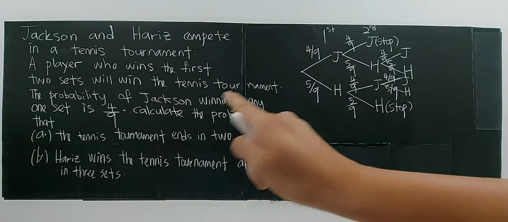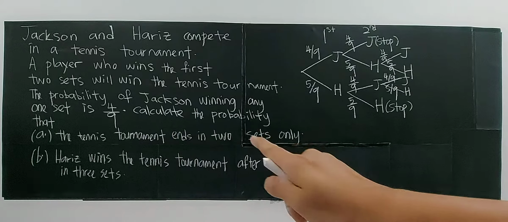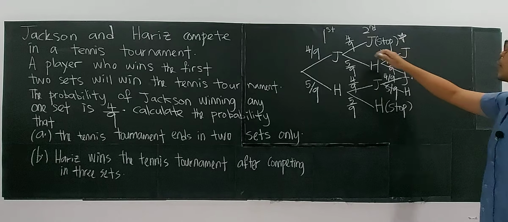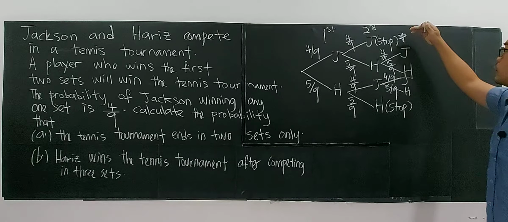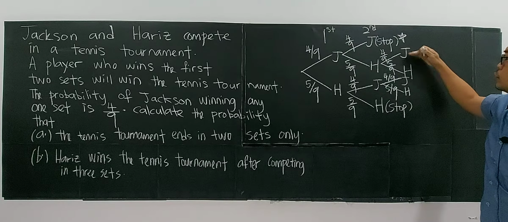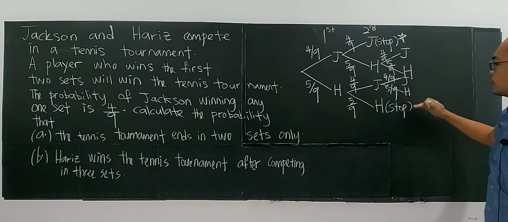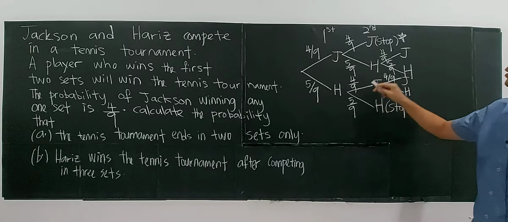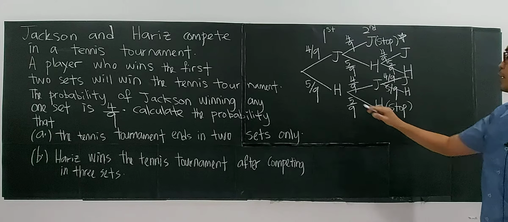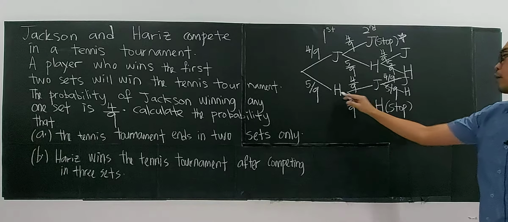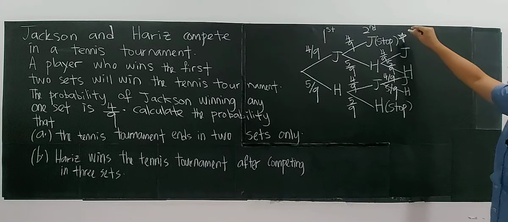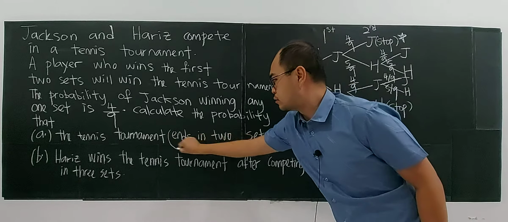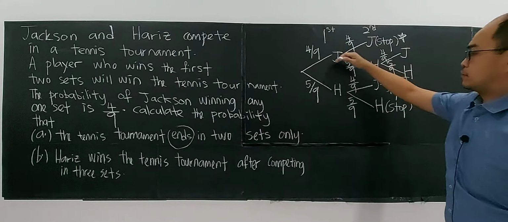Now we calculate the probability that the tennis tournament ends in 2 sets only. Right? Ending in 2 sets means the first branches. You see that you have 6 branches: JJ, JHJ, JHH, and 3 of them HJJ, HJH, or HH. So the tennis tournament ends, berhenti, stopping at 2 sets only.